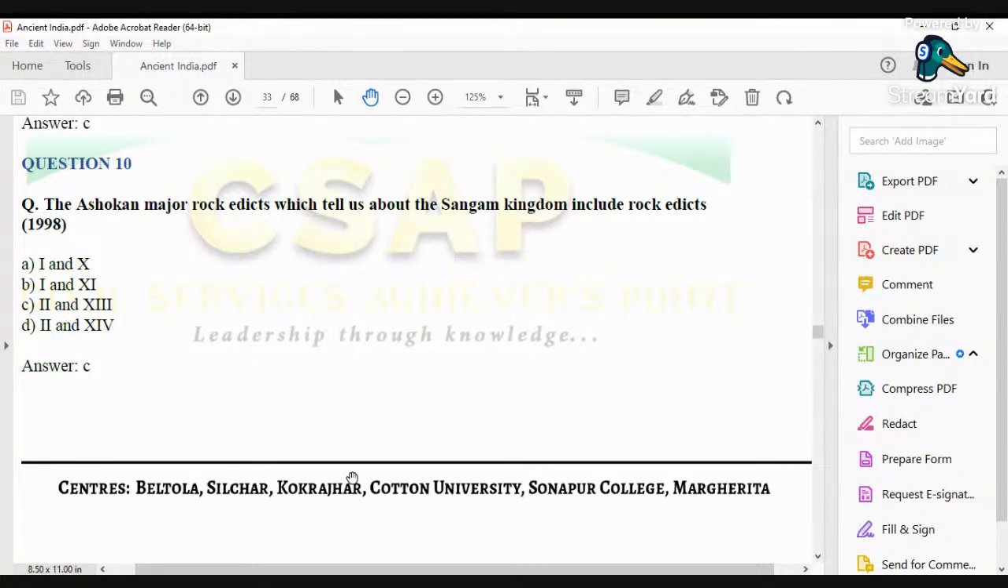So the Ashokan major rock edicts which tell us about the Sangam kingdom include which rock edicts? The options are 1 and 10, 1 and 11, 2 and 13, and 2 and 14. And the right answer to this question would be 2 and 13, because in the 2 and 13 number major rock edicts, Ashoka talks about the Sangam kingdoms.